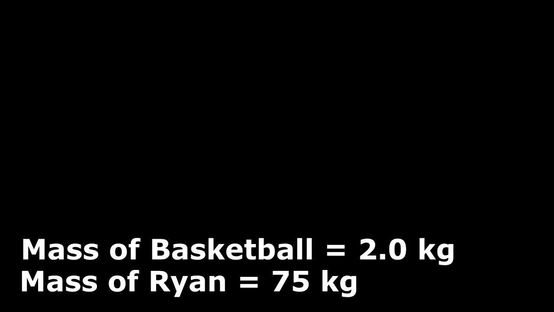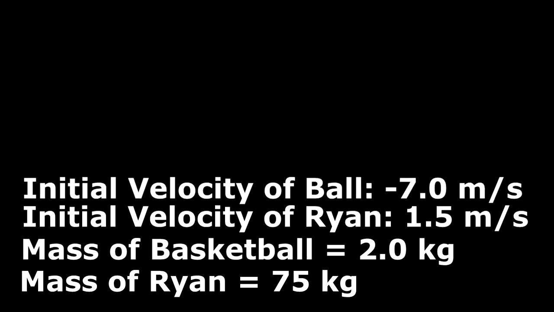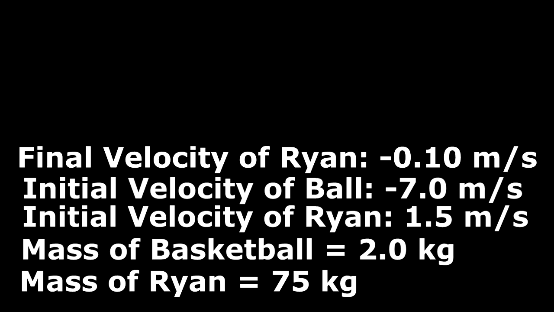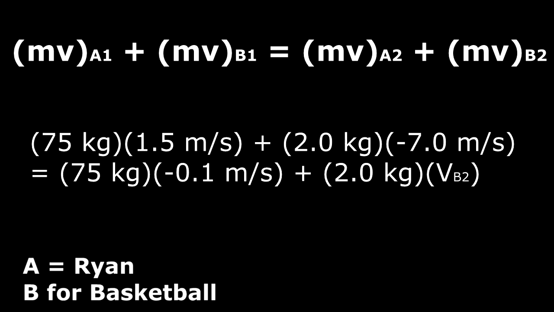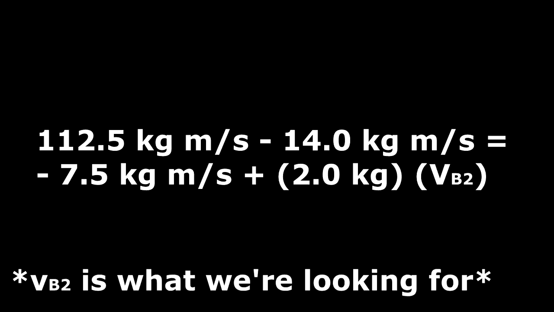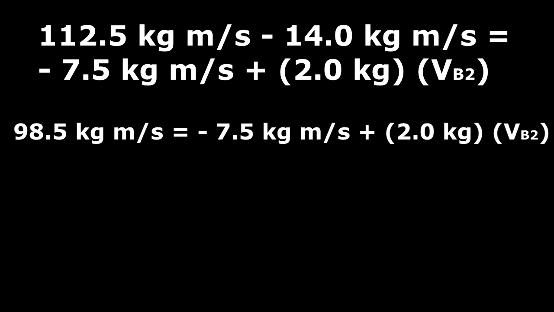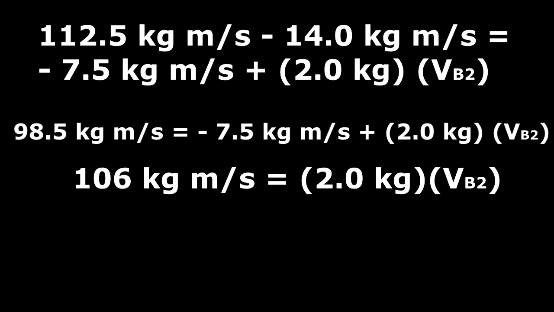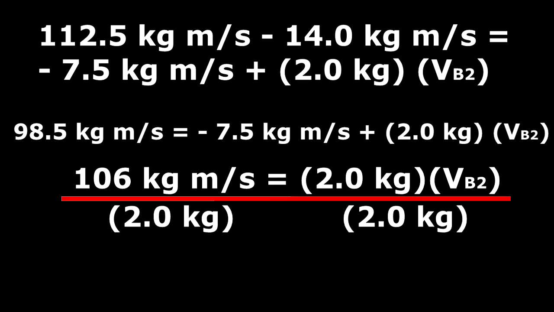If Ryan was walking in at 1.5 meters per second and the ball was thrown at 7.0 meters per second in the opposite direction, what would be the ball's final velocity if Ryan fell backwards after the collision at 0.1 meters per second? Let's plug in them numbers. Multiple multiplications occur. Simple subtraction simulator. Attractive addition analyzed. Divine division deluxe. Answer required: 53 meters per second. Keep in mind we made all of these numbers up.